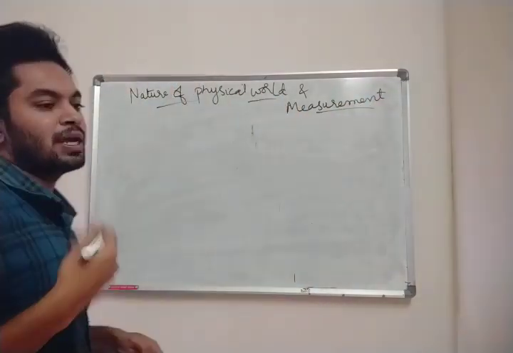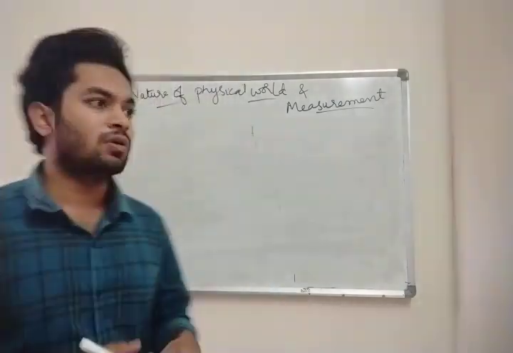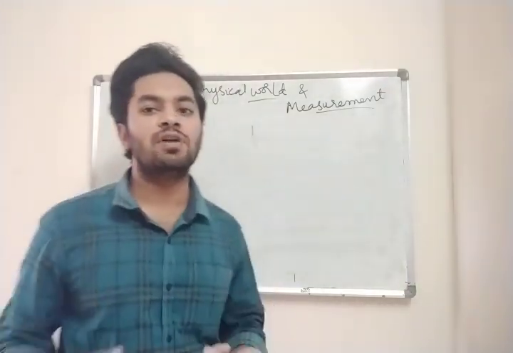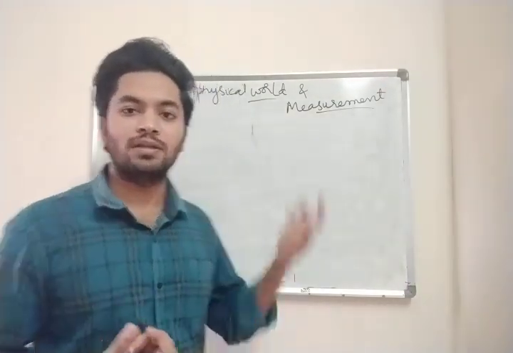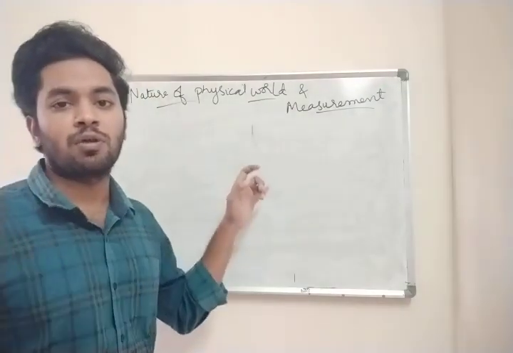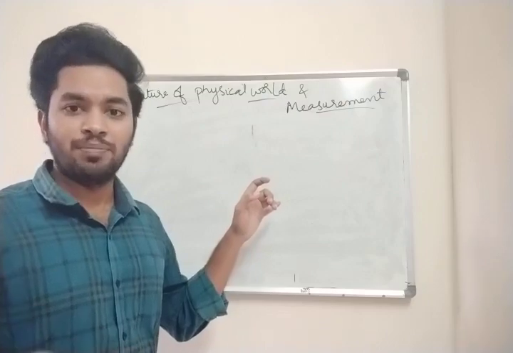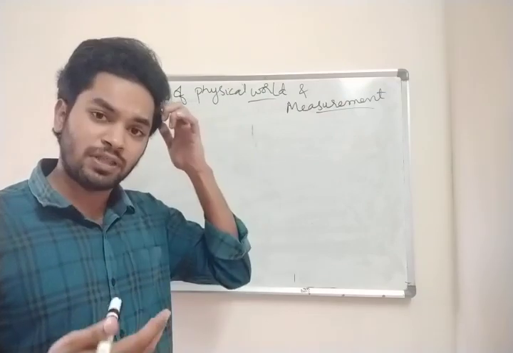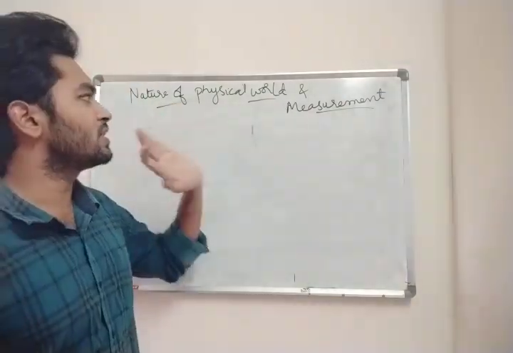Now anything can be understood by its name. So nature of physical world. Physical world means the outside world. What is happening? You are going to study deeply about that nature. You are going to study all the properties, all the limitations, advantages, disadvantages, everything in nature of physical world and measurement.